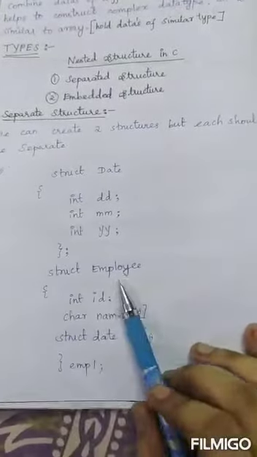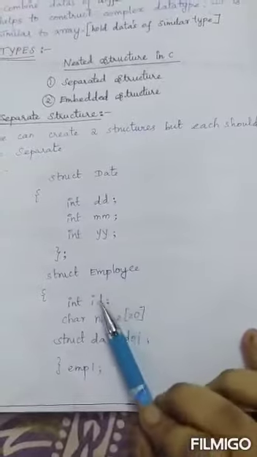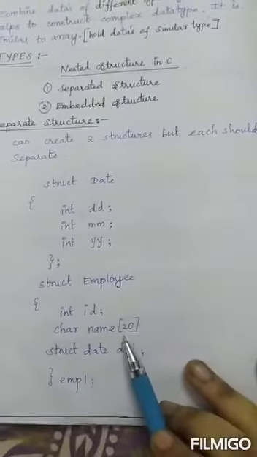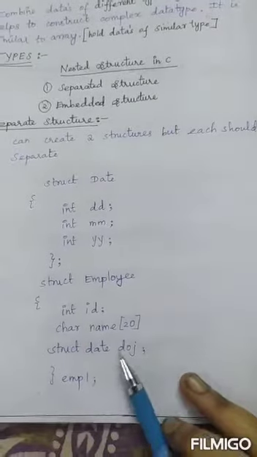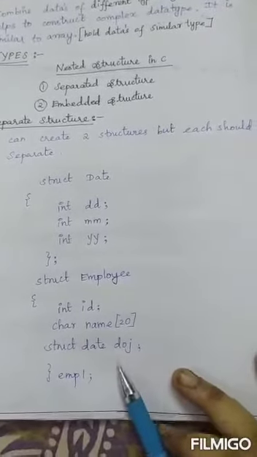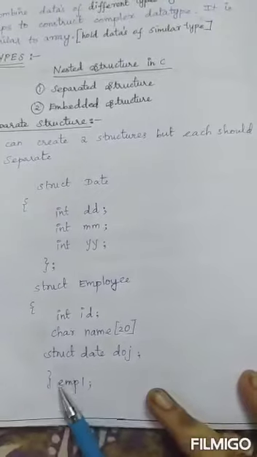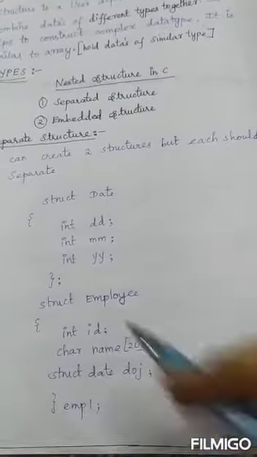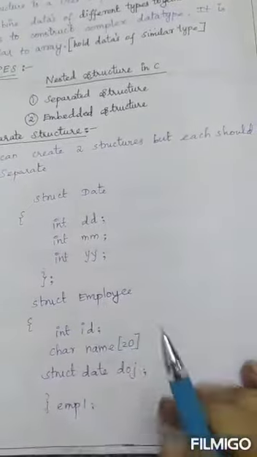Struct employee. For an employee I need his ID, then his name, then the date of joining, when he joined the company. And these details are only for a particular employee. We may have many employees in a company. So that's what we have mentioned here.